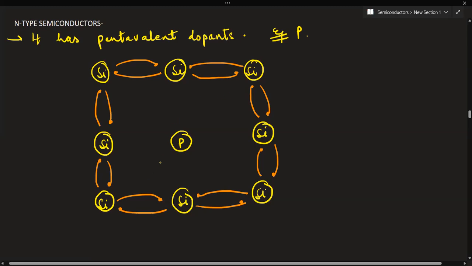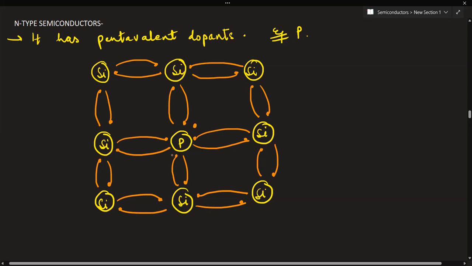Now see, regarding phosphorus. Phosphorus will be having 5 electrons in the valence shell. One electron will be utilized with formation of a bond with this silicon. Another one will be utilized with the formation of a covalent bond with this silicon. The third one will be utilized with the formation of a bond with this downward silicon. And the fourth electron will be utilized with the formation of a bond with this. Now see, we are still left with 1 electron. Are you able to see this? 1, 2, 3, 4, 5.